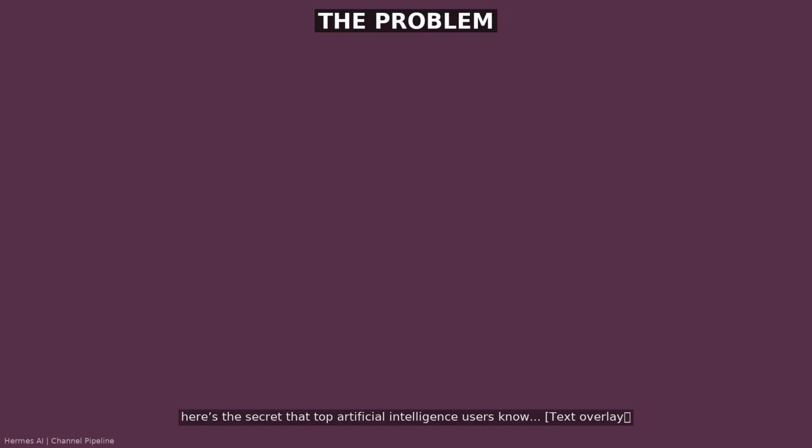Hack number 2 is the chain method. Most people ask one question and stop. But here's the secret that top artificial intelligence users know. You never ask just one question. You ask question 1. Take that answer.